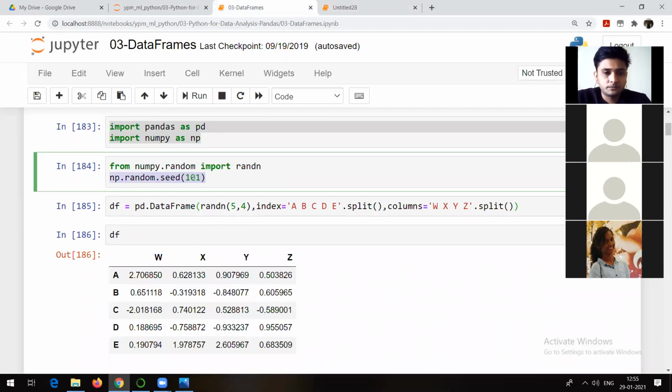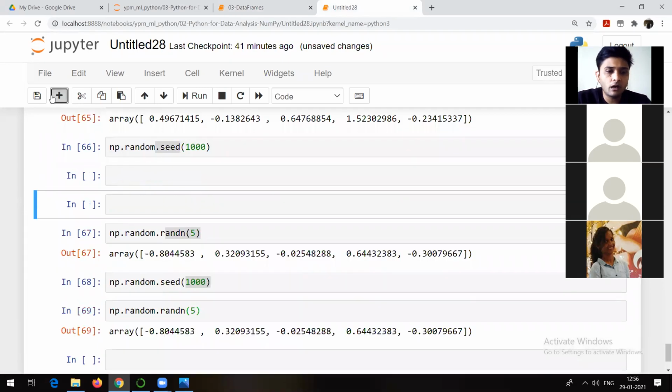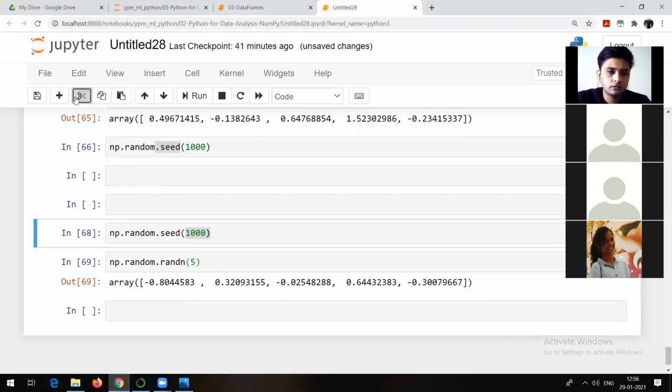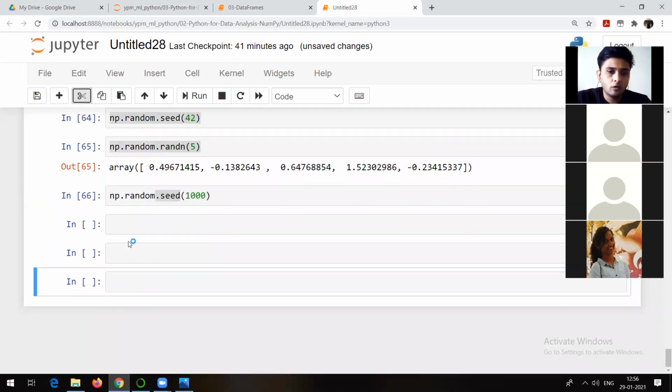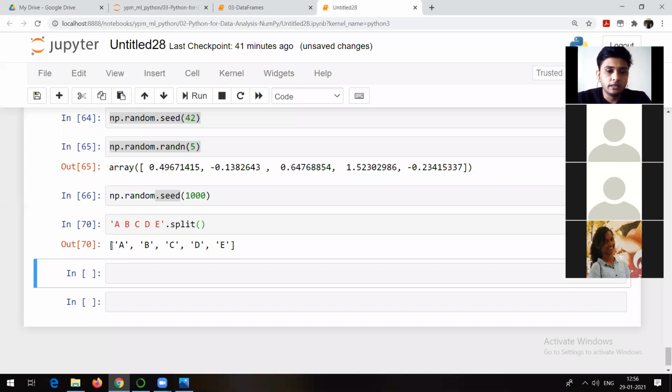Now what we want to understand is how to create a data frame, right? Before that, let me tell you what this is. I hope you will be able to tell me what the output of this one will be. Can anyone tell me what is the output of this? A space B space C space D space E dot split. What type of data structure will you get as output? A list with A, B, C, D, E as elements. Yes, you will get a list.